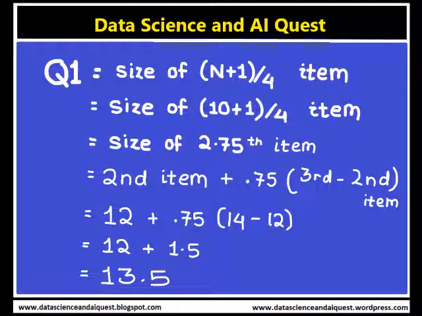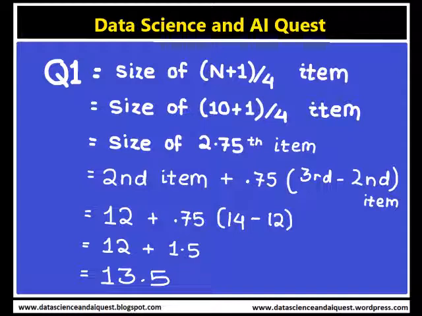There is no absolute 2.75th item, as we have only 10 discrete items in this data set.